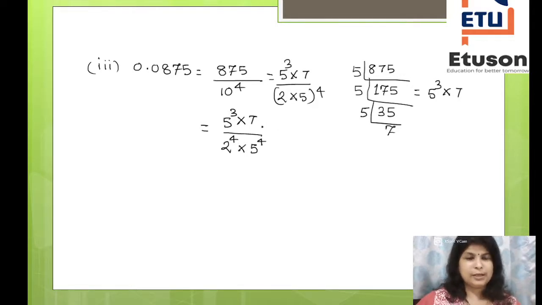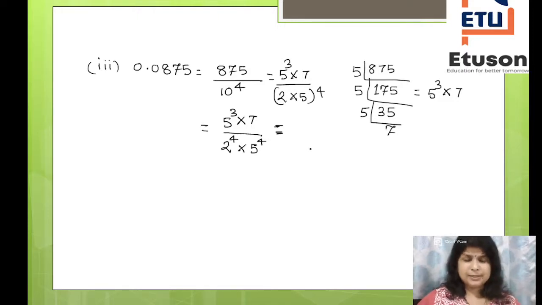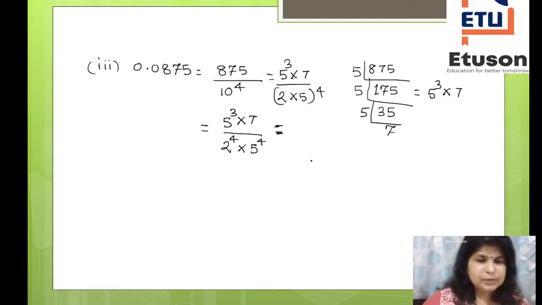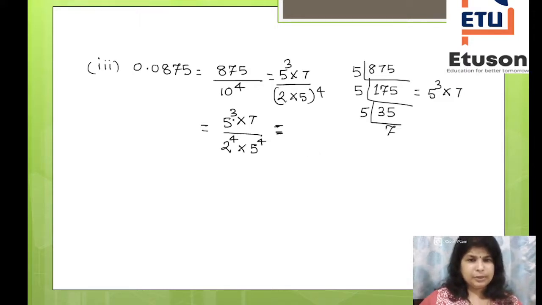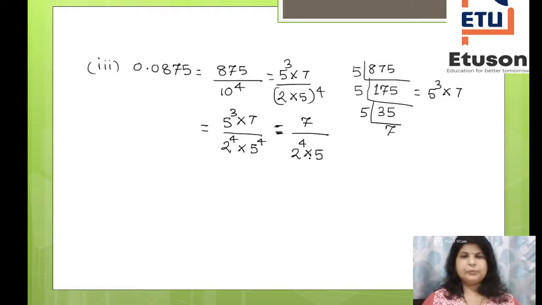What next do we have to do? We have to just discard the common factors and bring it to the lowest form. So here 5 to the power 3 is there, here 5 to the power 4 is there. So you will get 7 divided by 2 to the power 4 into 5, correct.